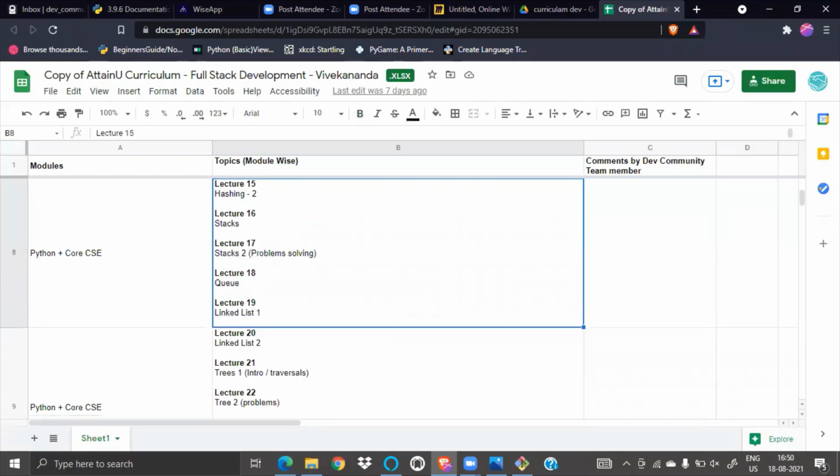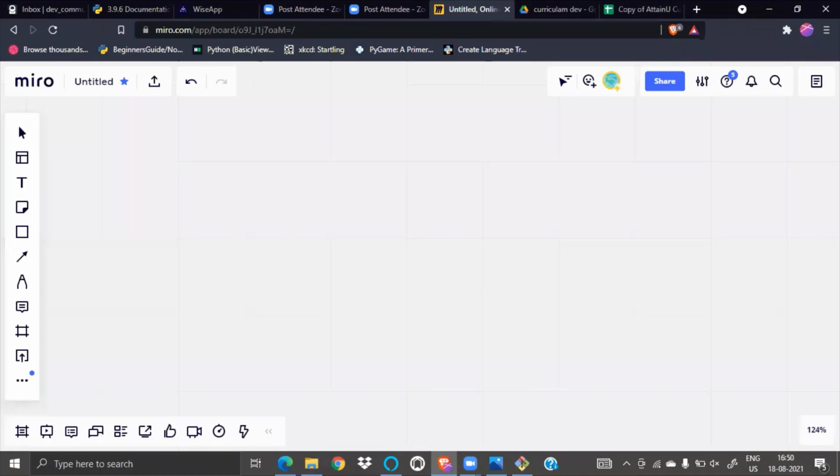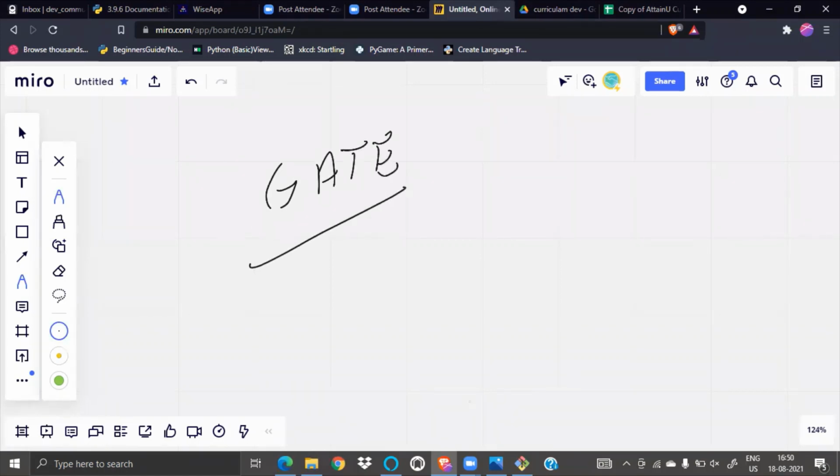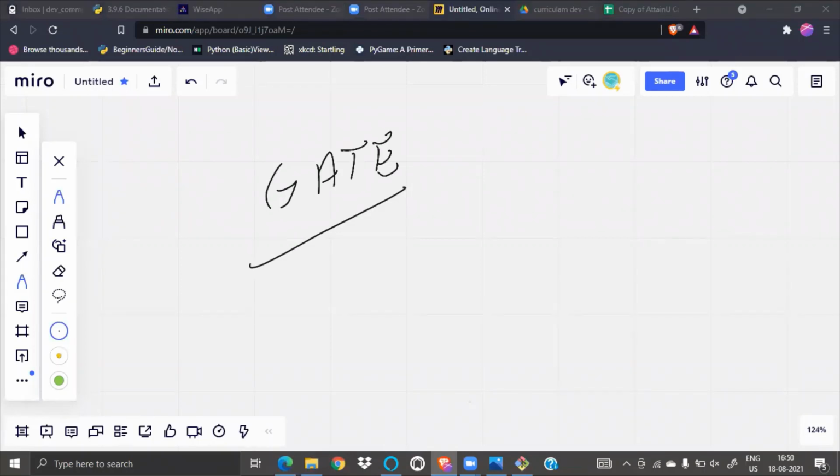core CS. So people from BTech, if they are preparing for GATE, you know GATE, you guys know GATE, right? People from BTech should know what this GATE is. Those who want to leave can leave. Others will stay here. If someone wants to get some extra knowledge, they can stay.